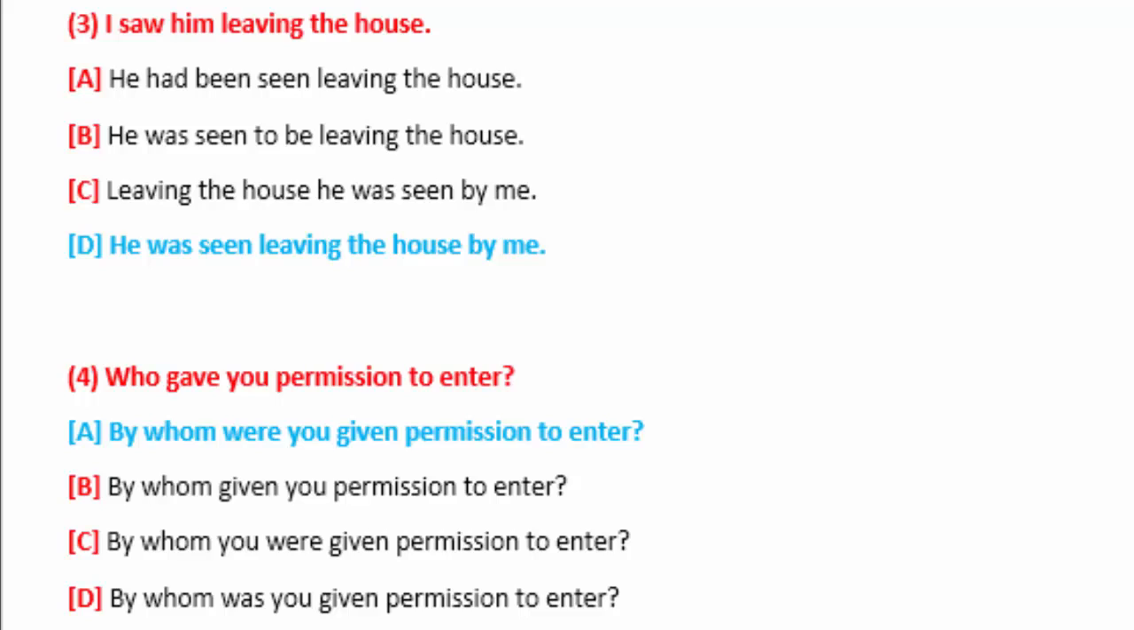Sentence number 4, who gave you permission to enter? Again, this is an interrogative sentence and a WH question. So the WH word will remain the same at the beginning. By whom were you given permission to enter? As you can see, who gave you permission is a sentence from past simple. So we are using were as an auxiliary verb, after by whom and before the subject you. By whom were you given permission to enter? So option number A is correct.